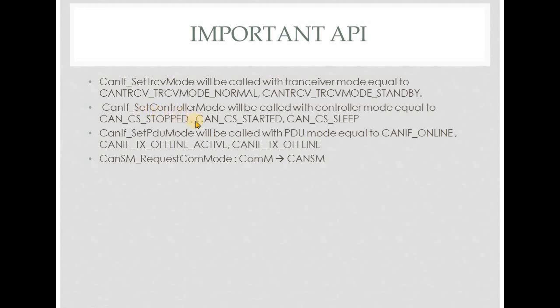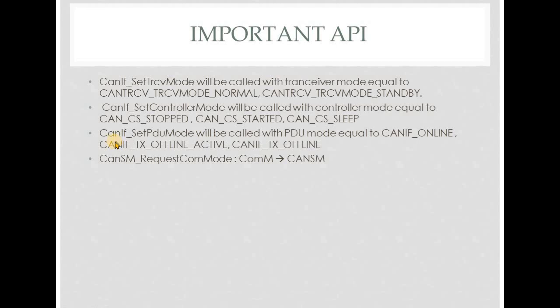And we have CAN-IF set controller mode, which is used to set the controller mode. What are the major controller modes? We call them CAN_CS stopped, started and sleep. And we have set PDU mode.